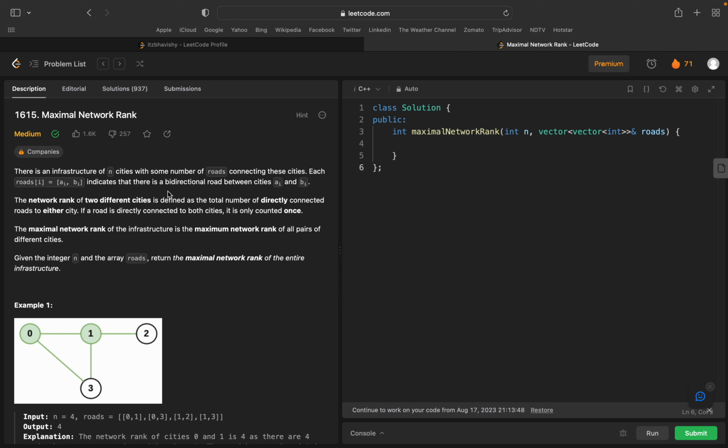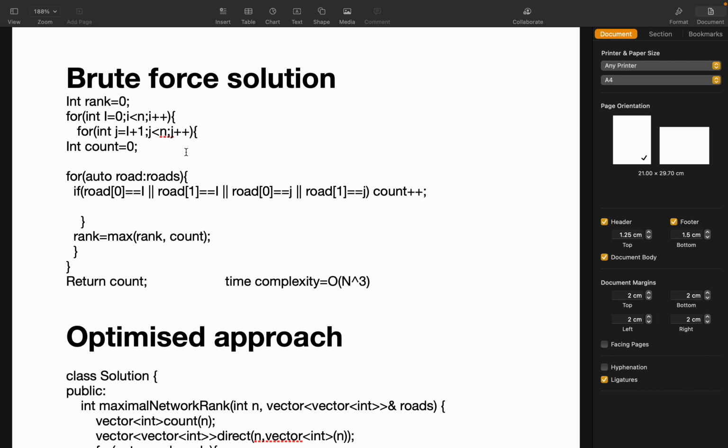The first brute force solution that comes to our mind is using loops like this. Int rank equals 0, then create a loop from i equals 0 to n, and again j equals i plus 1 to n, and there is another nested loop inside: road belongs to roads. This is our brute force solution. The time complexity is O of n cube, which is not good for us. An interviewer will not agree with this. The interviewer will say you do the optimization. So what will be the optimized code?